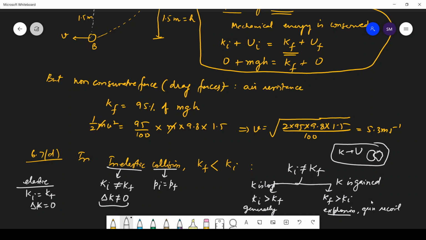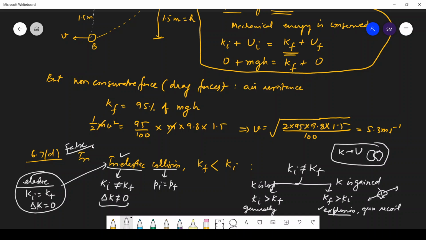Suppose there is a cracker and it bursts in two pieces. In that case, initial kinetic energy was 0, but final kinetic energy of the system is definitely not 0. So explosion we consider as a case of inelastic collision. The collisions which are not elastic are inelastic. So the answer for this question is definitely false.